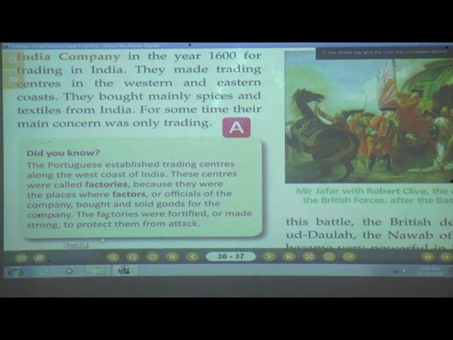Okay, and what did they do then? They fortified, means they improvised the factories, the place, in such a way that it would be protected from any attack in future. They knew that sometime or the other there may be an attack, but still, students, India was ruled by these Britishers for more than 300 years.